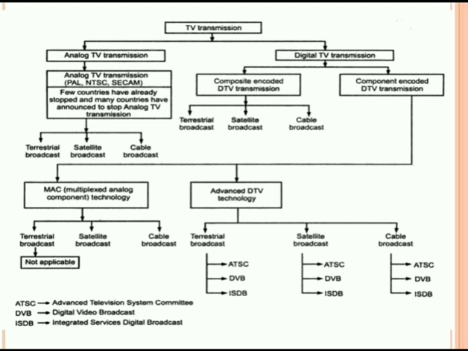Now let us see how the composite encoded DTV transmission will be done. In the composite encoded DTV transmitter, the video camera used is basically a color camera in which R, G and B signals are processed and Y, U and V signals are generated from the camera, as we have seen in the last unit also.